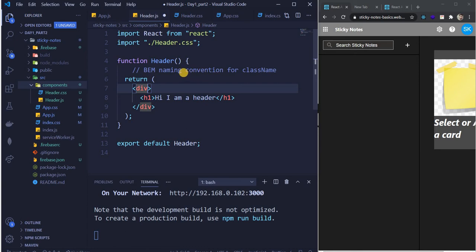So guys, we have a term called BEM naming convention for class names. What does that mean? There is one naming convention that we should follow for every div we provide. So for class name, give it as header. It should always start with a small letter. And we'll see how to write all the conventions inside that. So we'll be following BEM naming convention for classes. Okay, so we'll be doing this. Cool.